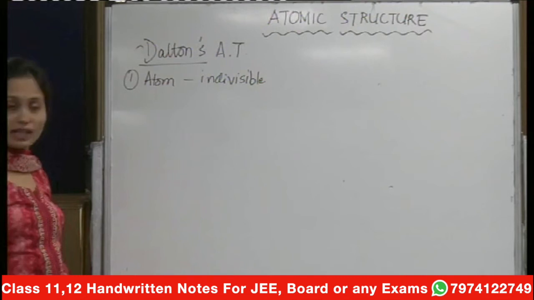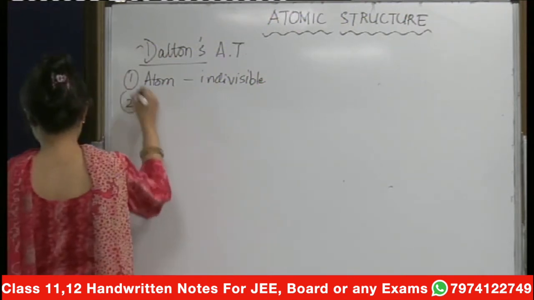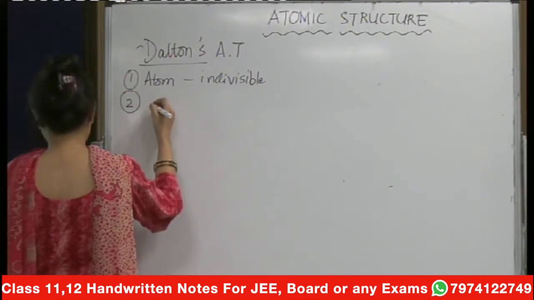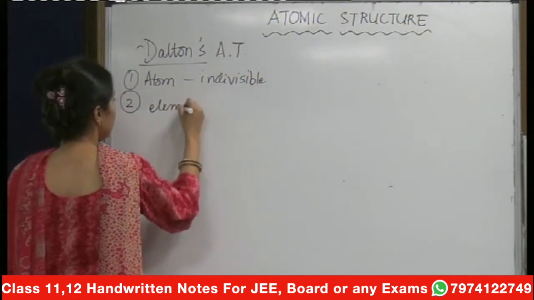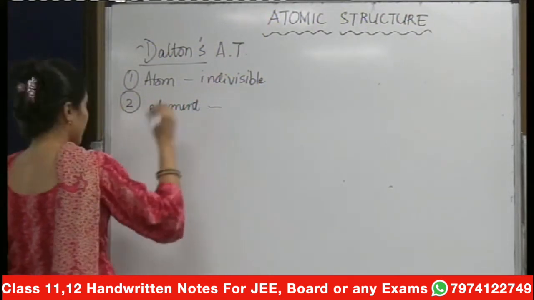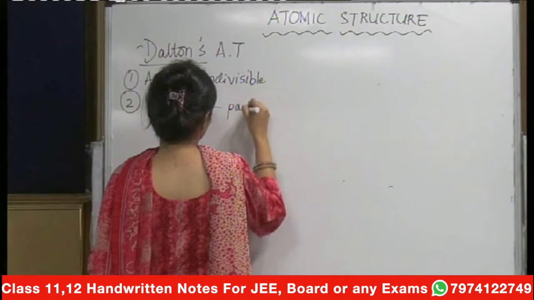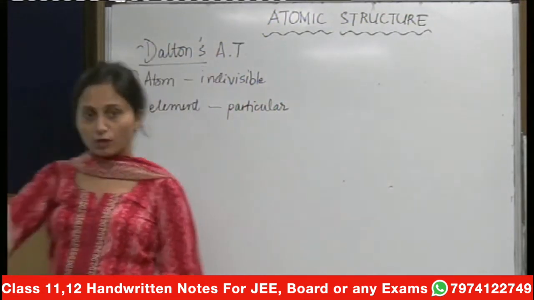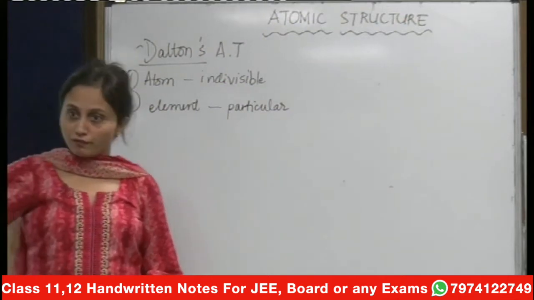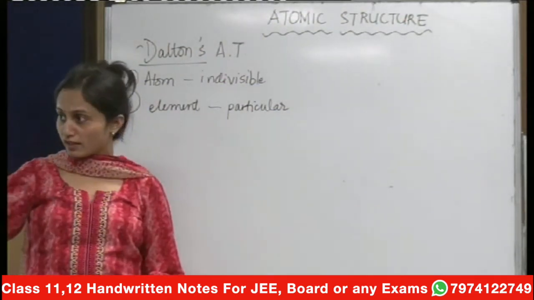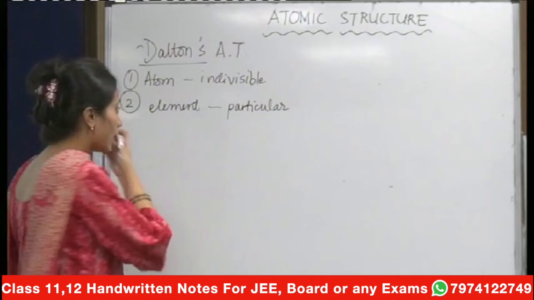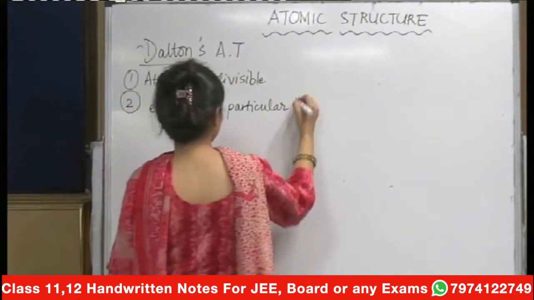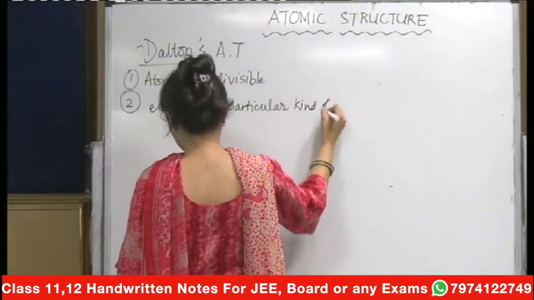The second thing you can note down is that each element has a particular kind of atoms. That means the atoms contained in a particular element will all be the same, but as we move from one element to another, there will be a difference.